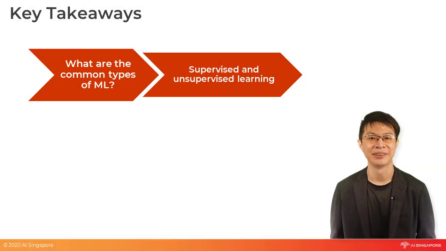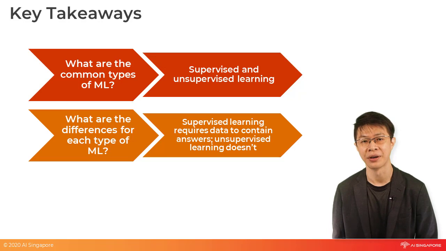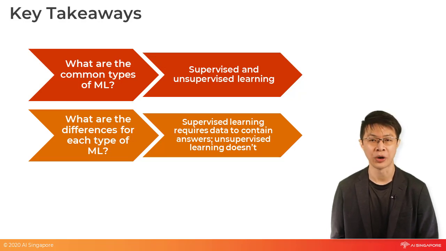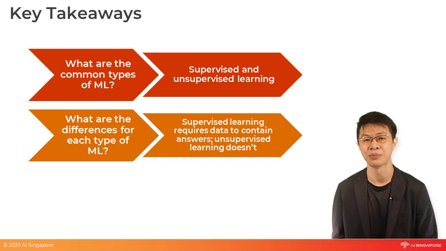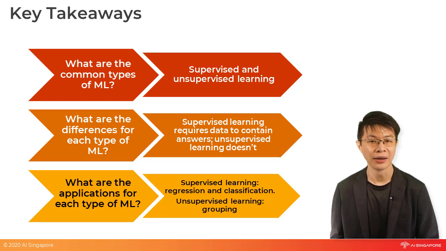Here's the recap of this chapter. There are 2 common types of machine learning: supervised and unsupervised learning. Supervised learning requires you to provide answers to train the AI model. Unsupervised learning doesn't require you to provide answers to train the AI model. Supervised learning is used when you want to identify which category the data point belongs to, such as whether it's a spam email or non-spam email, or when you want to predict the value of something, such as the resale price of your car.